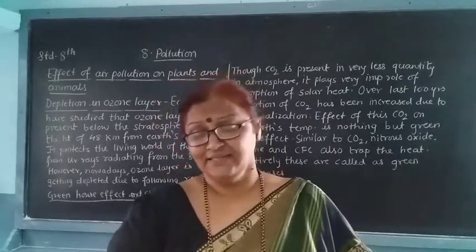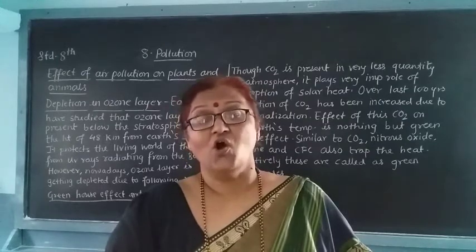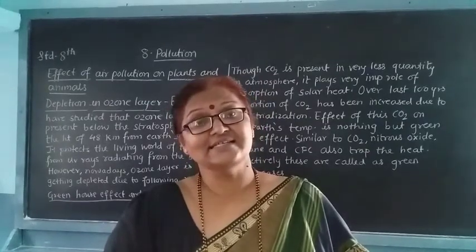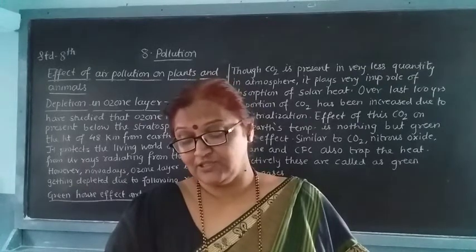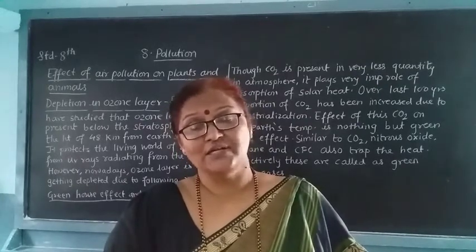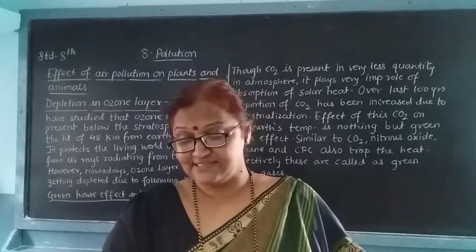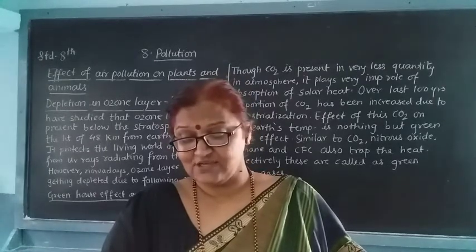Next comes acid rain. Oxides of sulfur and nitrogen are released into the atmosphere through the burning of coal, timber, fuel and oils.